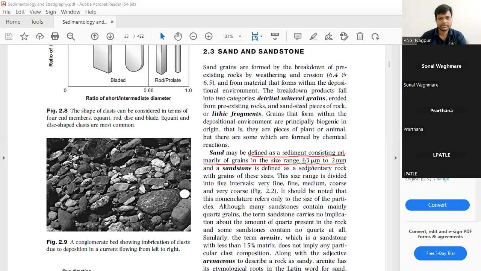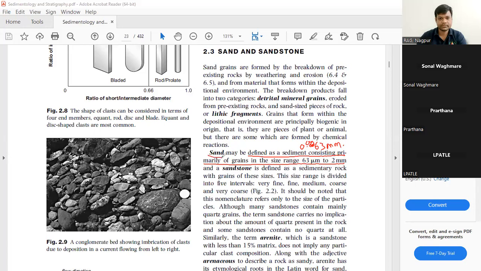That is 0.063 mm. So 63 micrometers to 2 millimeters will be called sand.